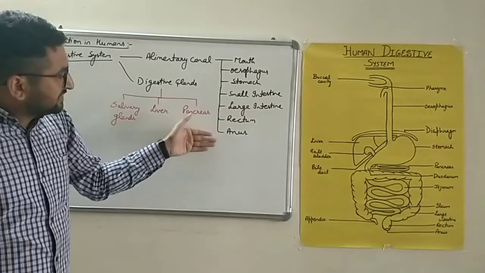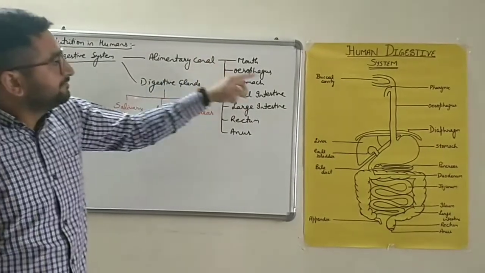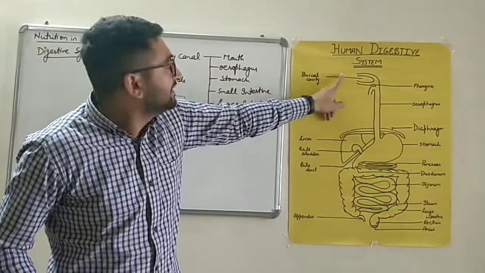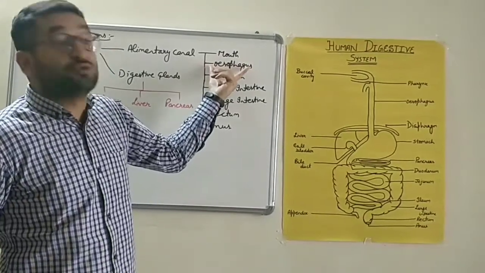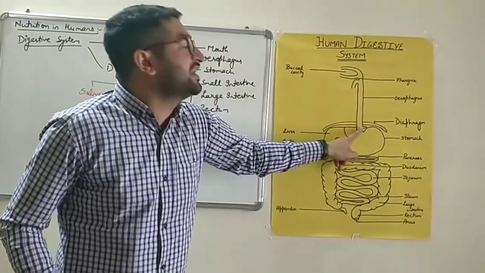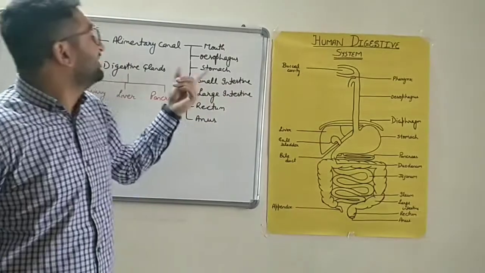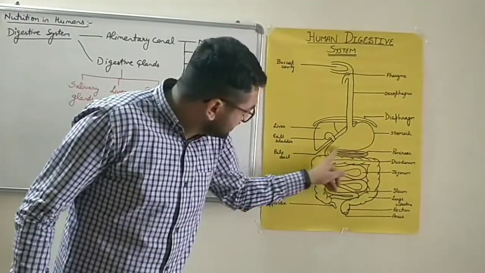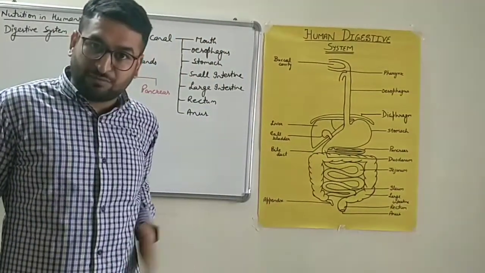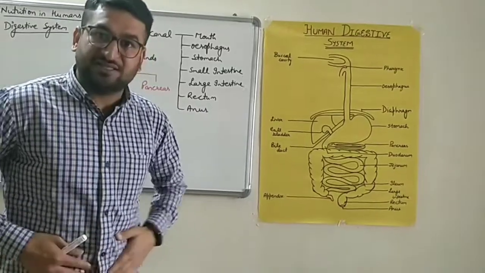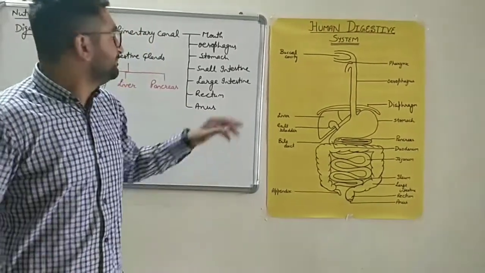It is composed of various parts like the mouth, then the food pipe, that is also referred to as the esophagus. It's a 25 centimeter long tube. Then the stomach, it's a J-shaped organ which is present on the left side of the body in the abdominal cavity. This cavity is known as the abdominal cavity.